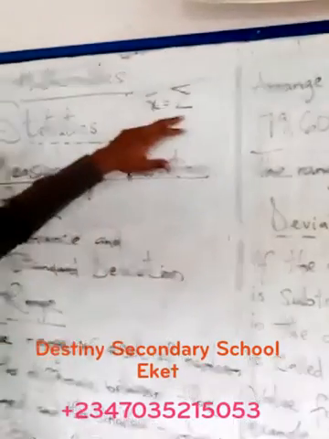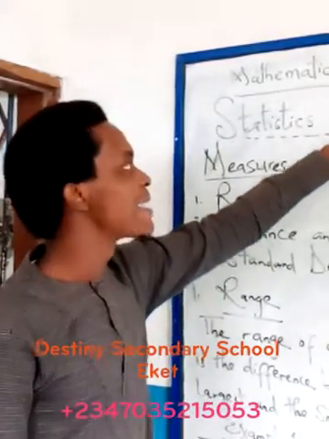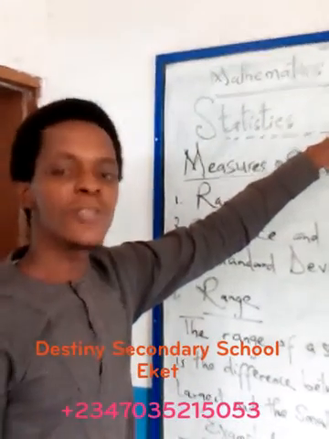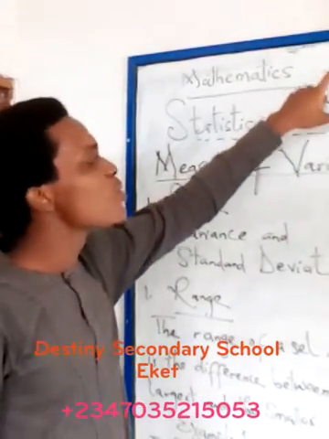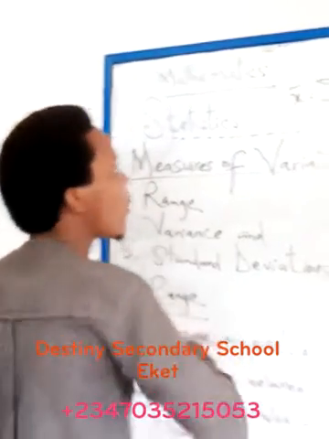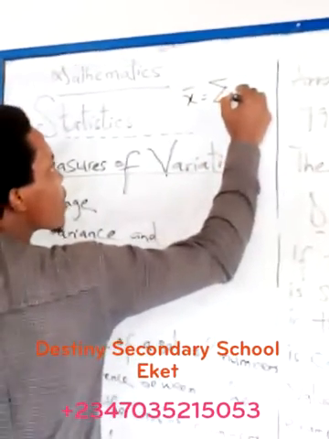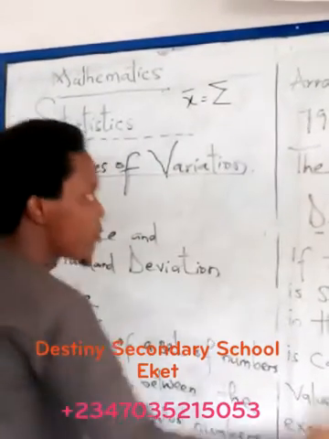The mean is equal to the summation. When you see a sign that looks like E, which is not E though, it simply tells you addition, that is adding. So the mean, x bar, is equal to the summation of the numbers in a given set, divided by n. Let the numbers in a given set be represented as x.